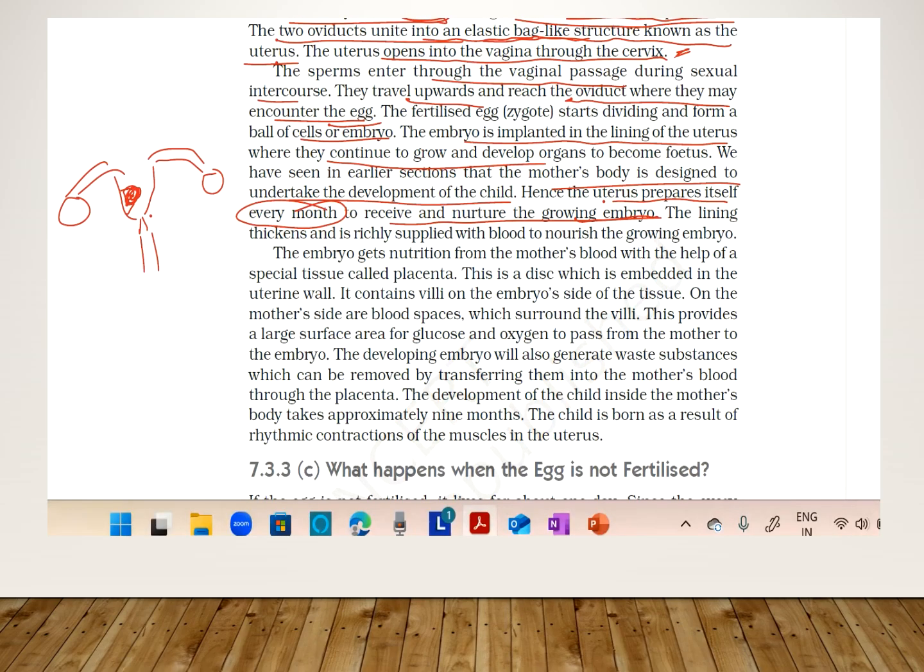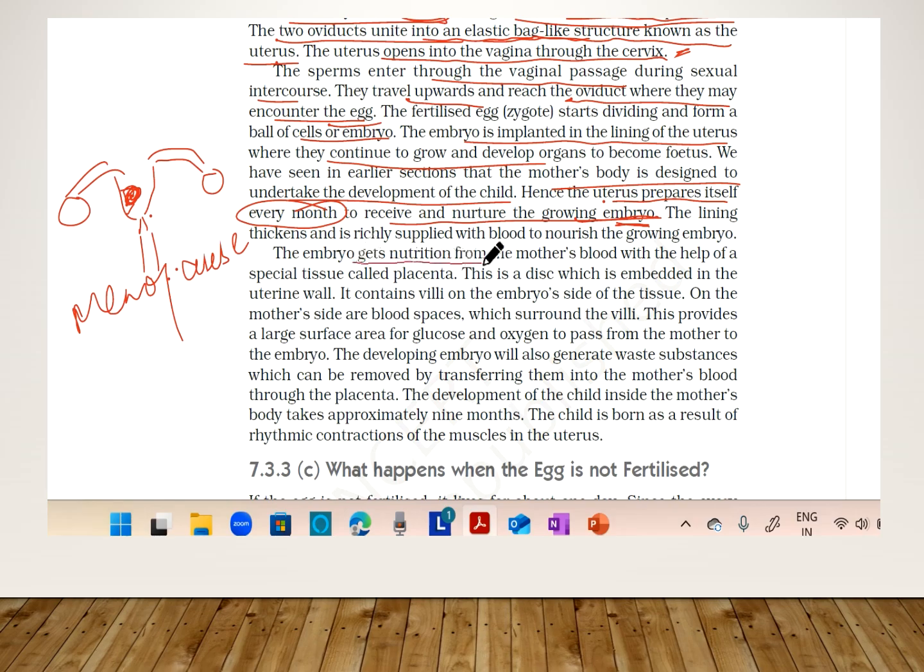So what is menopause? It is when menstruation stops. What does this pause mean? Menstruation stops, and this is the end of the reproductive life or reproductive cycle of a woman. Nearly around the age of 50, the reproductive cycle stops, and the uterus stops preparing the body every month to receive and nurture the growing embryo. A female body reaches menopause at around the age of almost 50 or in the late 40s. Now we will come back to this.